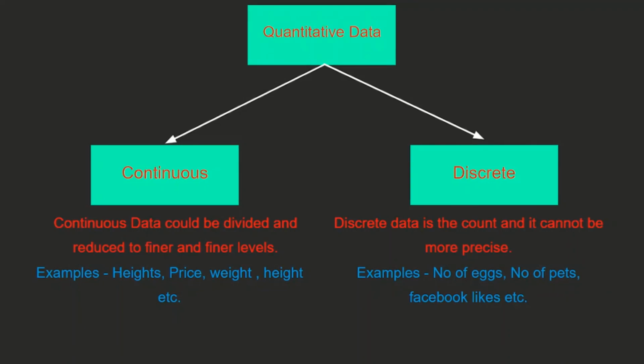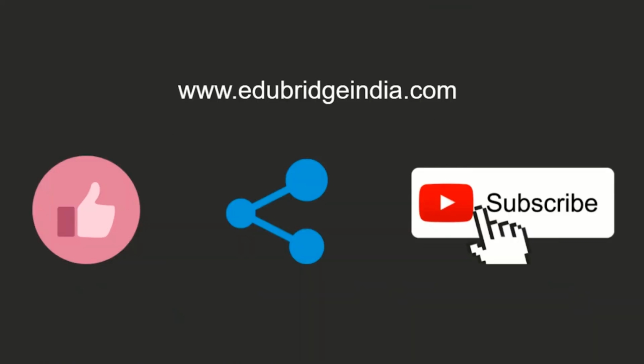We can only have 2 eggs, 3 eggs, 4 eggs. Similarly, number of pets. We cannot have 2.5 pets. Either we can have 2 pets or 3 pets, right? So these are our quantitative data, and in quantitative we have continuous and discrete. So I hope now you have an understanding of different kinds of data in statistics.